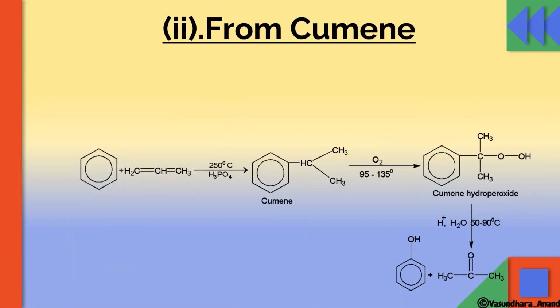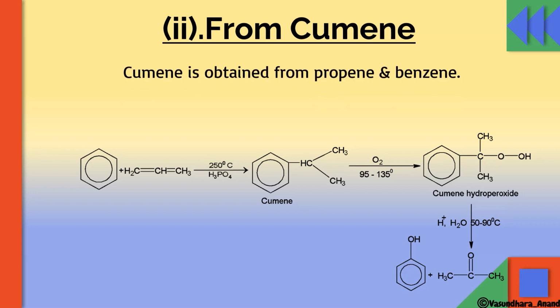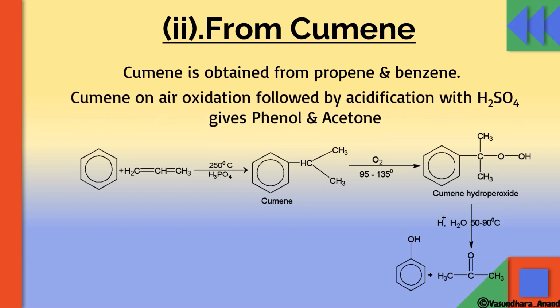Now, from cumene. What is cumene, and how is it prepared? Let me write this. Cumene is obtained from propene and benzene. When benzene and propene react with each other, they form isopropyl benzene, which is commonly known as cumene.